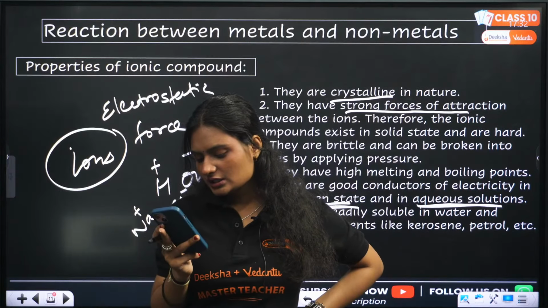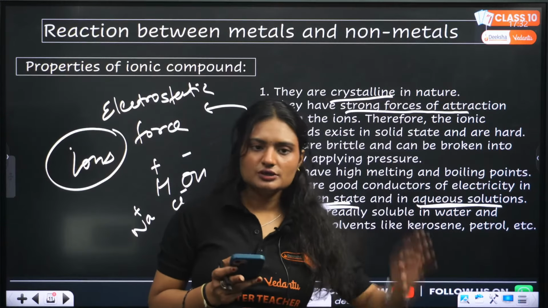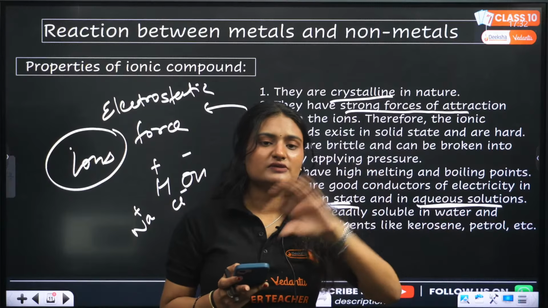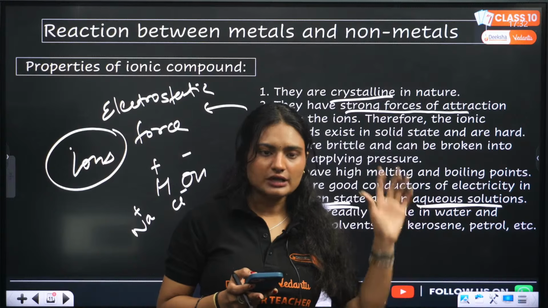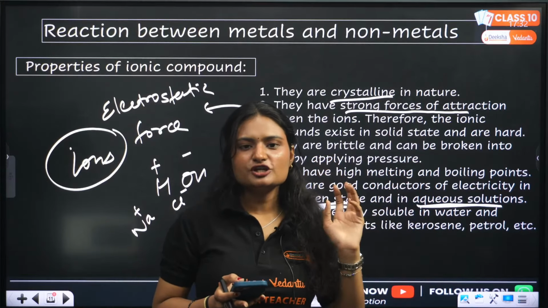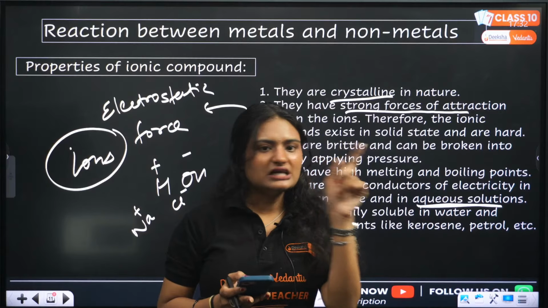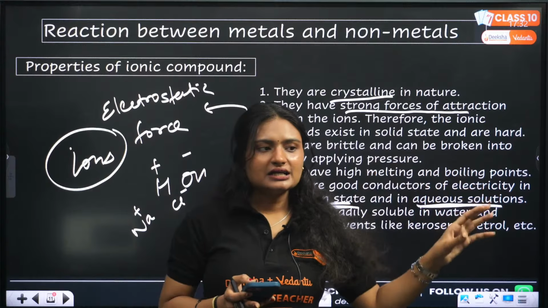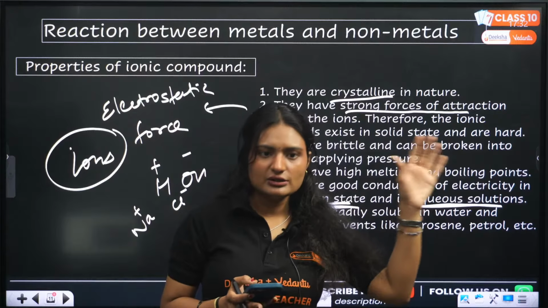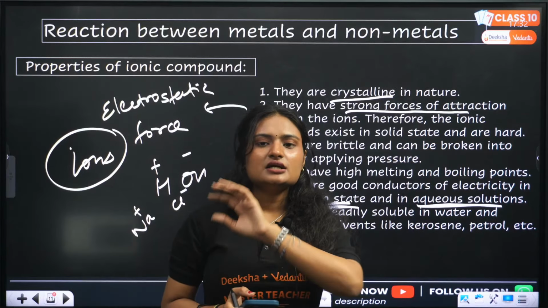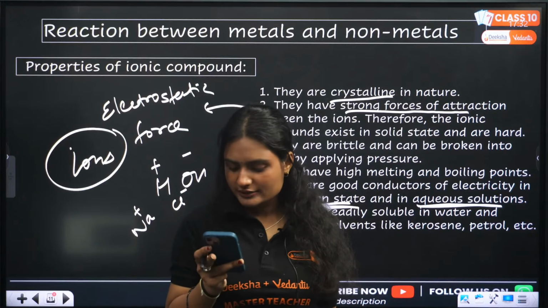Ma'am, difference between ionic bond and covalent bond. So if difference between ionic bond and covalent bond comes, just simply write: ionic bond formed by transfer of electrons, covalent bond formed by sharing of electrons. Electrostatic force of attraction, thus very strong, ionic bond. Covalent bond formed by sharing of electrons, very weak interactions, weaker than ionic bond. Clear? Then both are brittle. Ionic compounds conduct electricity because there are ions, in molten state and in aqueous solution. Covalent compounds do not conduct electricity, because there are no free ions or electrons. Simple. Three points are more than enough.